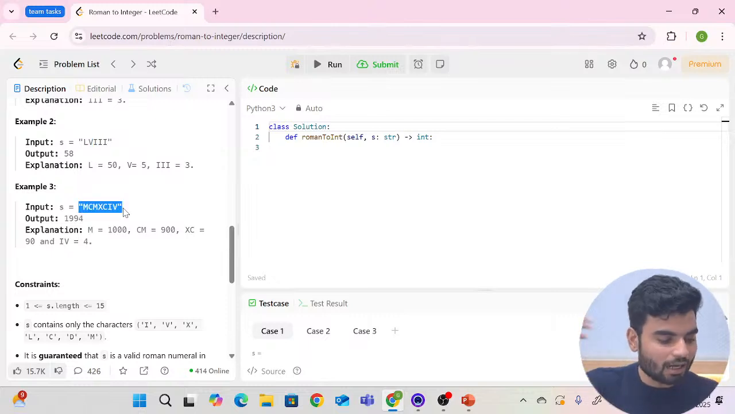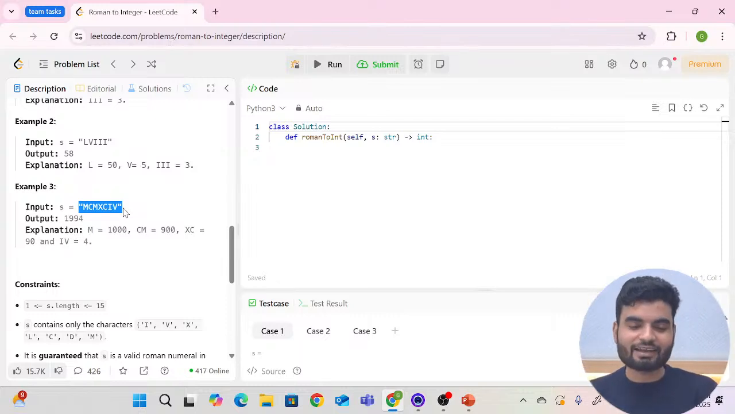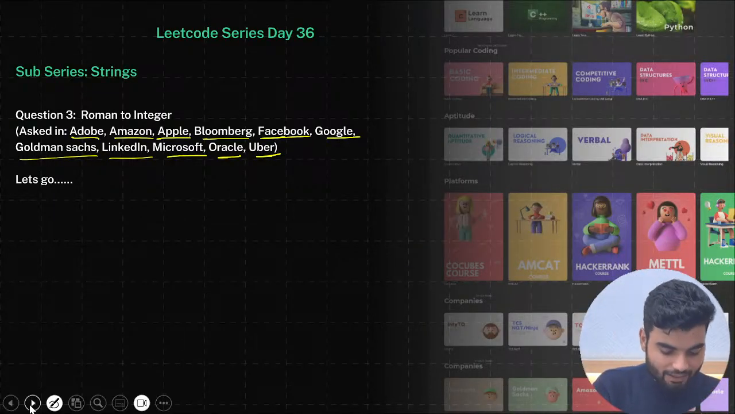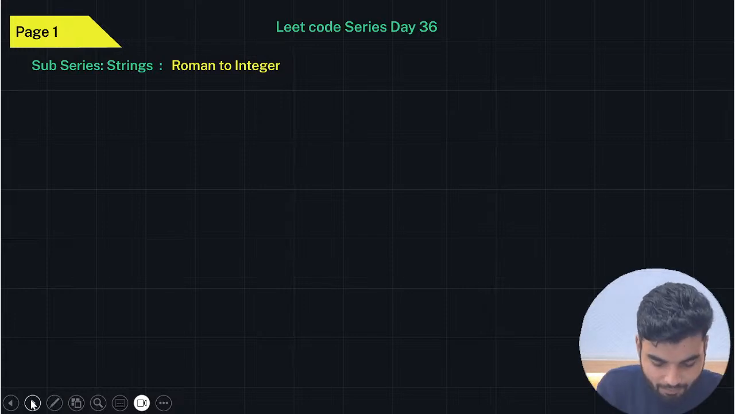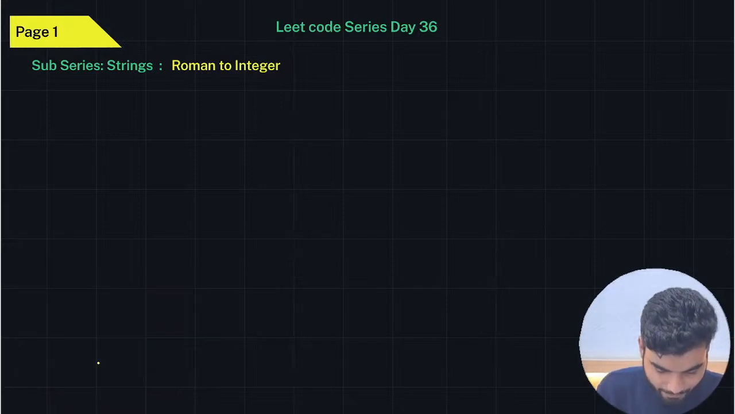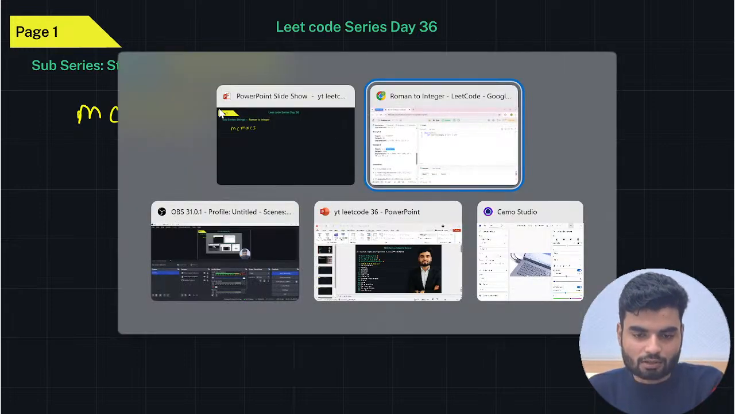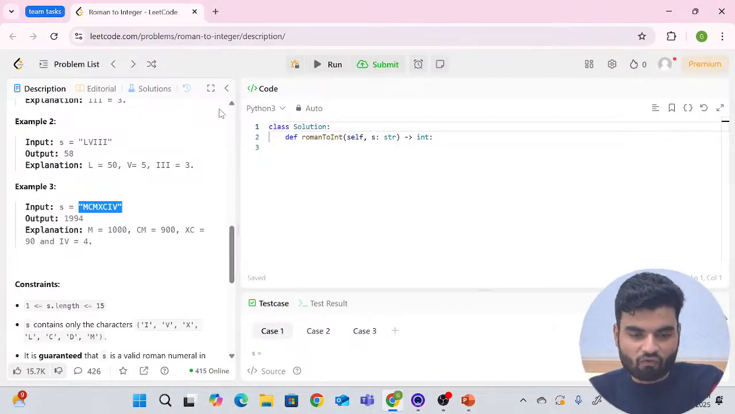I'll take the same example and we'll go to that particular thing, what we call a slide. So let's close this problem and go to the slide, where we have MCM XCI. Right, here we have MCM XCI. Probably we also have another number, that is V.